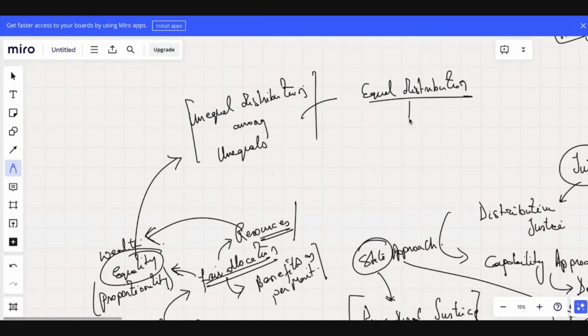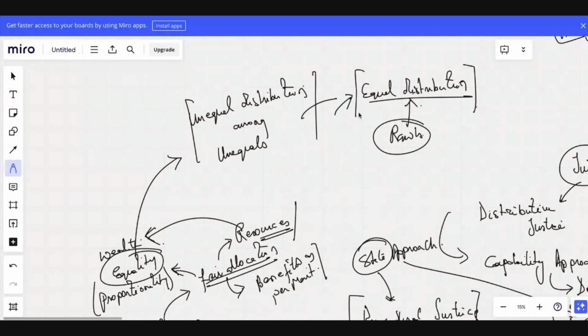This equal distribution is a concept of Rawls's theory or Sen's theory. When we talk about just procedures, you'll find equal distribution within the theory of Rawls or within the theory of Sen. Equality of distribution, by whom do you think it was more focused on, by Rawls or by Sen? Because Sen talks about need based. Sir, by Rawls.